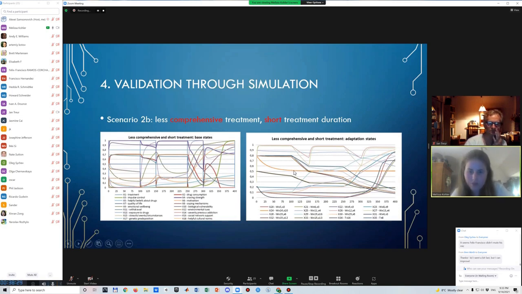Nevertheless, enough learning occurred during the treatment, as we can see through the movement of these curves as well. The person did learn enough to self-regulate afterwards. They do need a bit more time, but then still achieve abstinence. So overall, we do see these patterns that we would observe in real life in our model: that longer treatments are more effective, and also more comprehensive treatments that really try to address several aspects that could feed one's addiction. So we need to tackle several aspects to be able to successfully address that addiction.